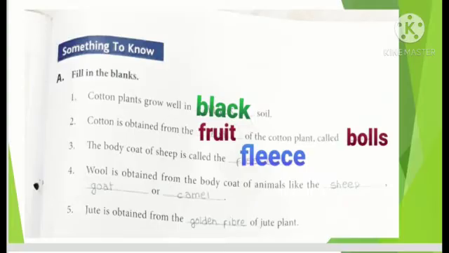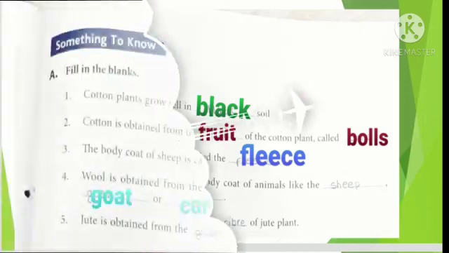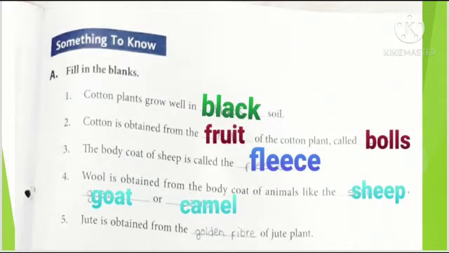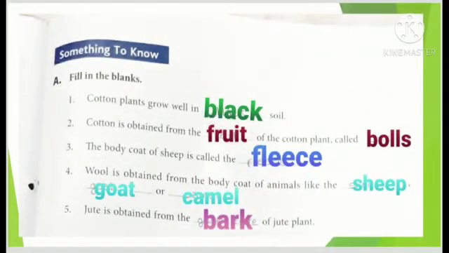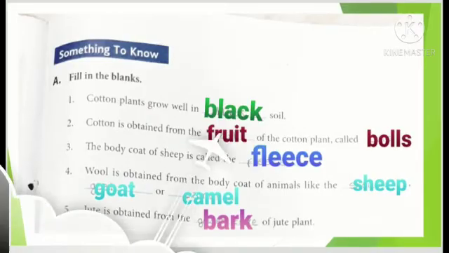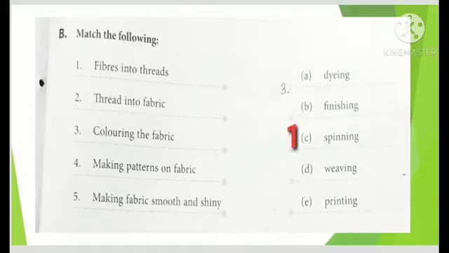Number 4, wool is obtained from the body coat of animals like dash, dash and dash. Answer is sheep, goat, camel, etc. Body coat of these animals is called fleece. Now the last one, jute is obtained from the bark of the jute plant. Bark means the skin of the stem. हिंदी में छाल बोलते हैं जिसे, that is actually the jute fiber we use to make jute bags, etc.